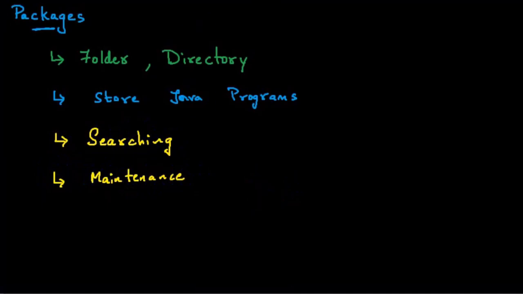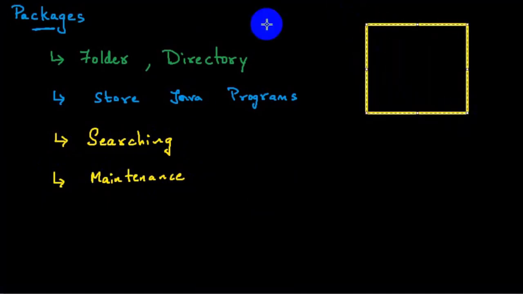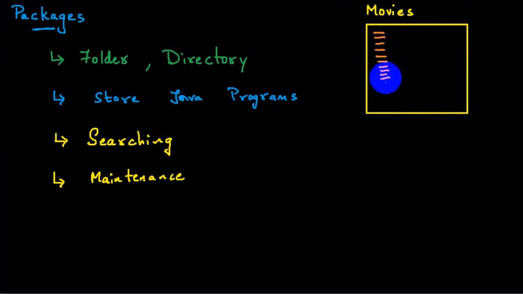For example, imagine guys, there is a folder, and that folder name is movies. We have a folder called movies, and you'll store 1,000 movies in that particular folder. All different language movies, like English, Tamil, Telugu, Kannada, Hindi, whatever language or movies you want to watch, those movies are stored over here. If you want to search or watch a particular movie, the searching will become difficult. There is no maintenance of the programs.